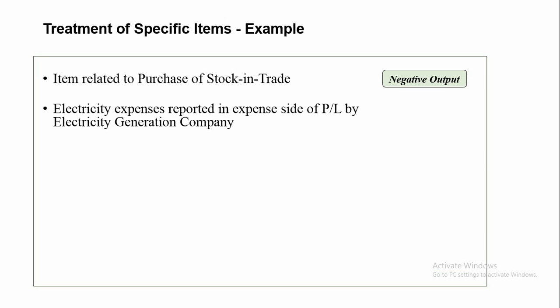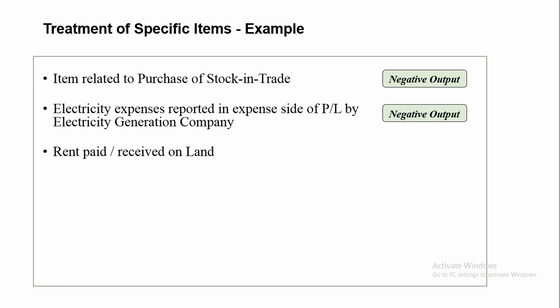Then the treatment of some items may differ depending on the industry where the item is occurring. For example, for any enterprise, electricity expenses are usually considered as intermediate consumption, but for electricity generation companies, the same will be considered as negative output, and it will be deducted from output.